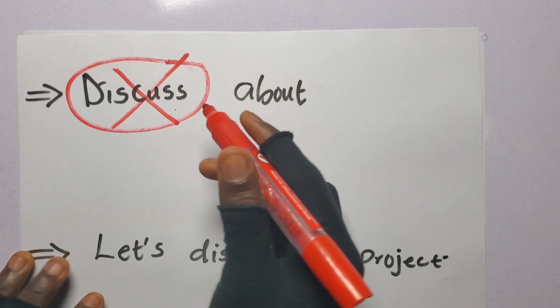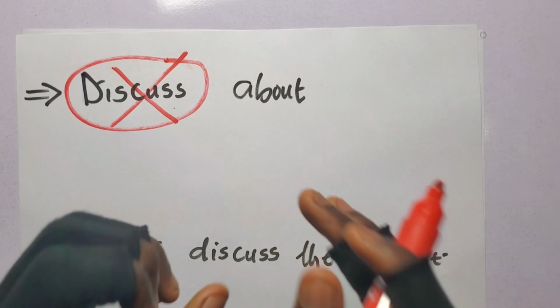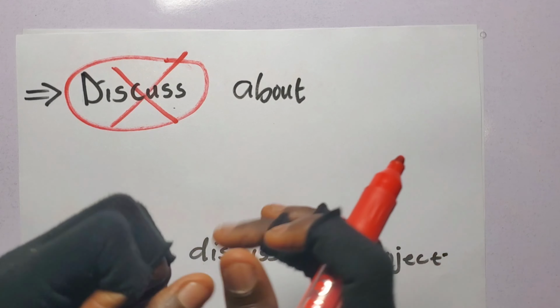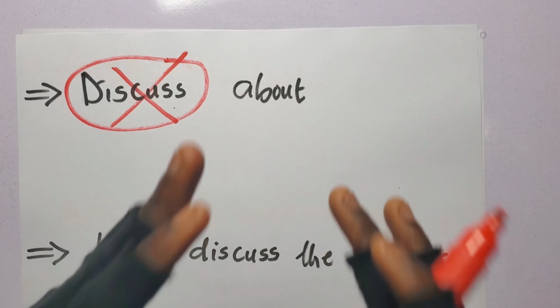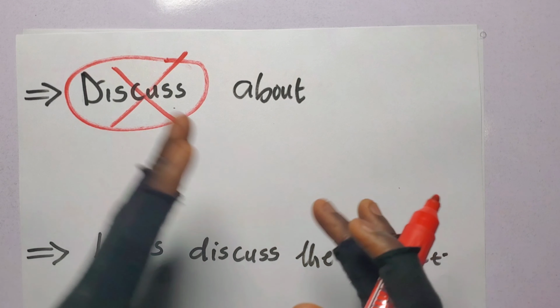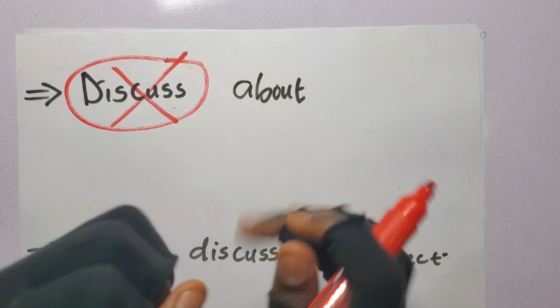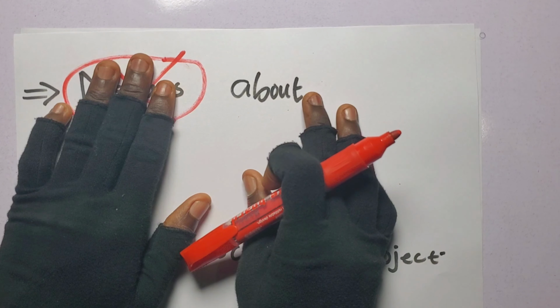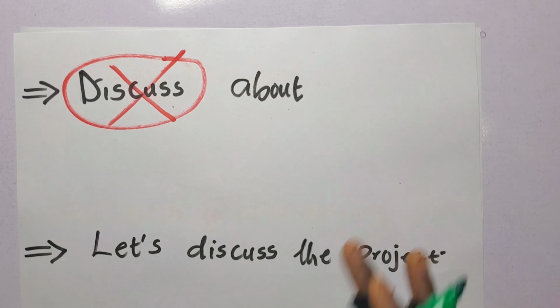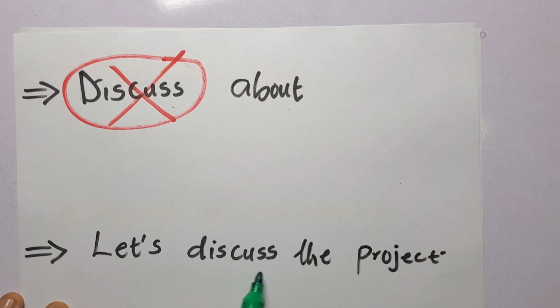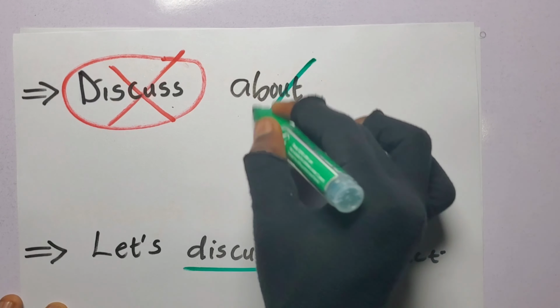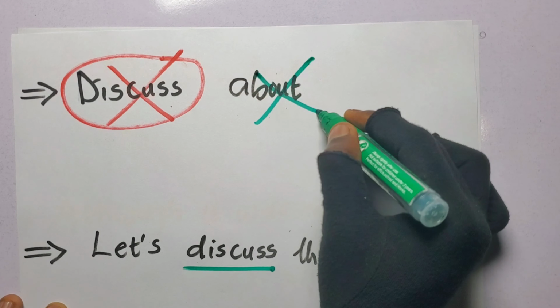Discuss means talk about. So if you say discuss about, you are saying talk about. It is too much. So this is the correct sentence. Let us discuss the project. Just only discuss. Know about. Needed.